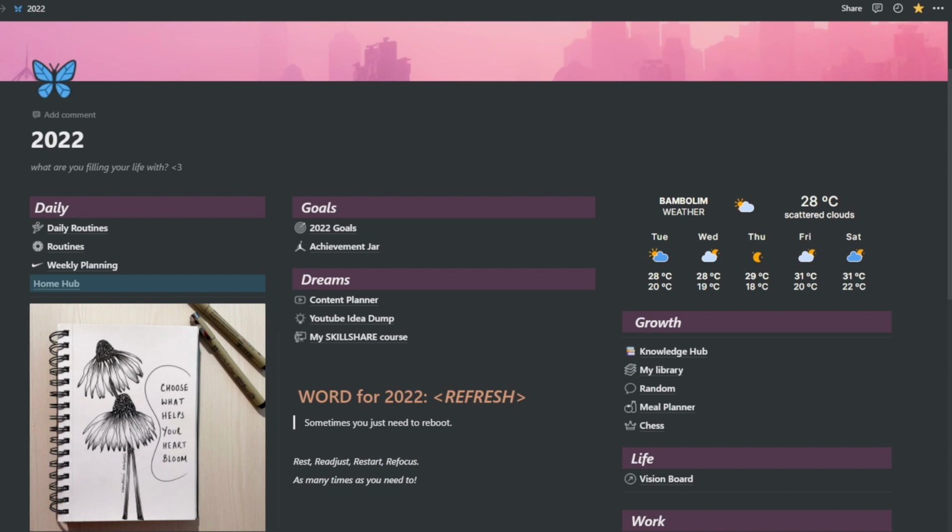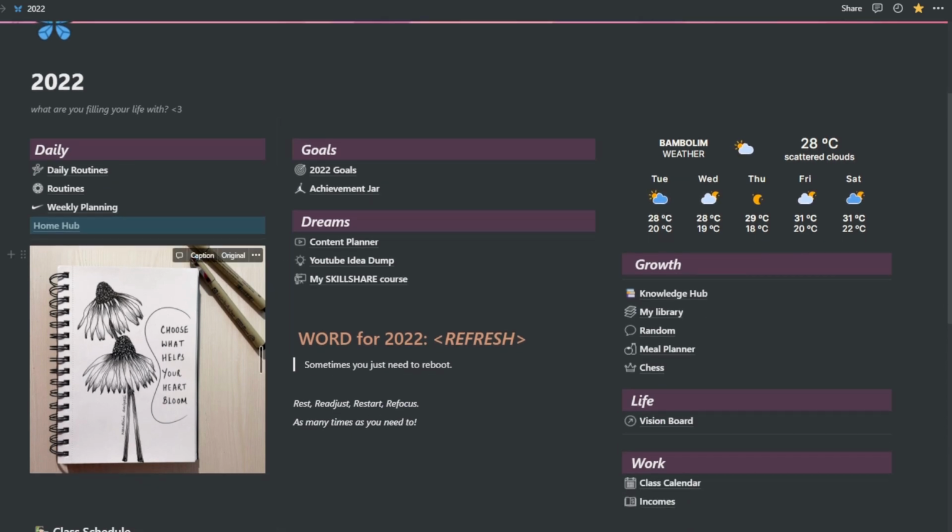And I have divided the page into different sections. So I have daily, goals, dreams, growth, life, and work. These are the six sections that I have, and I've also added a weather widget, and trust me, this is really useful because I live in Goa, and last year we had a record that it actually rained in all 12 months of the year, so having this is really useful living in Goa. Plus, I think it looks really pretty, doesn't it?